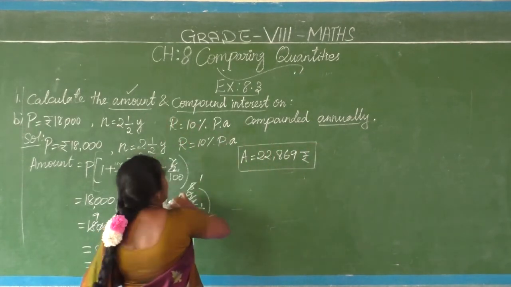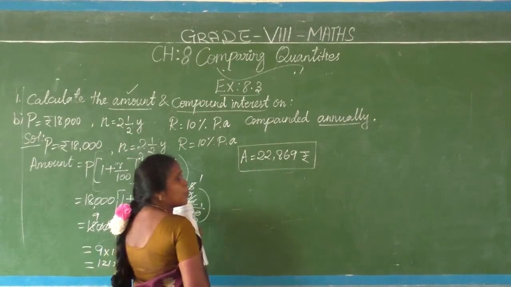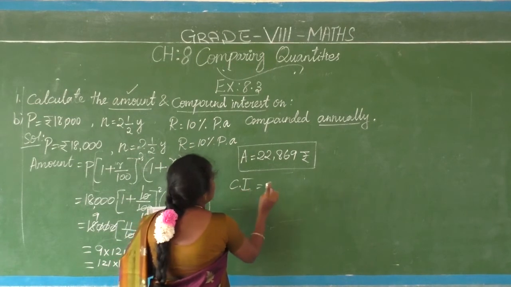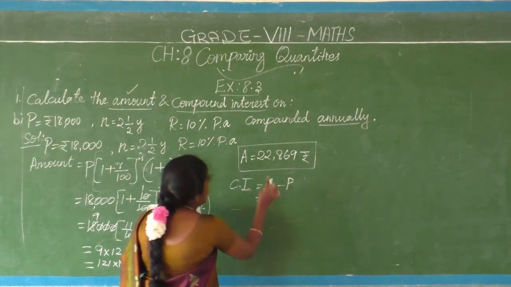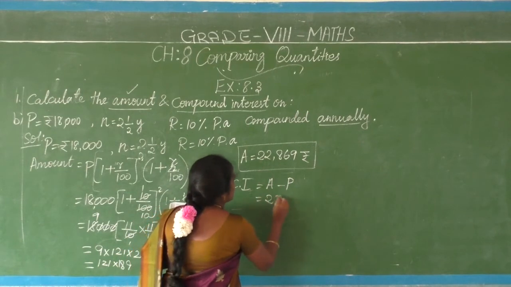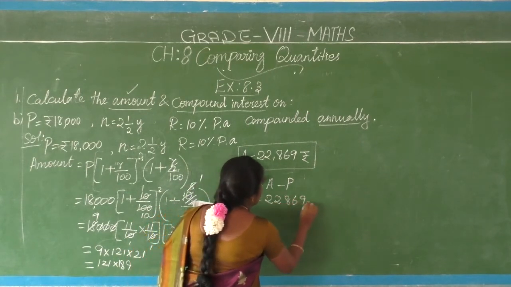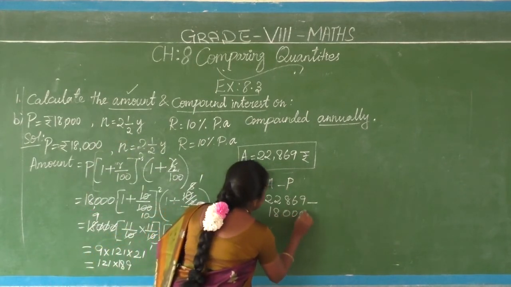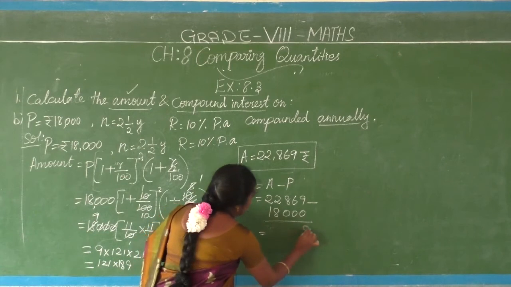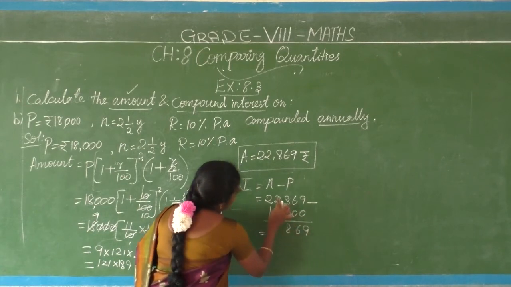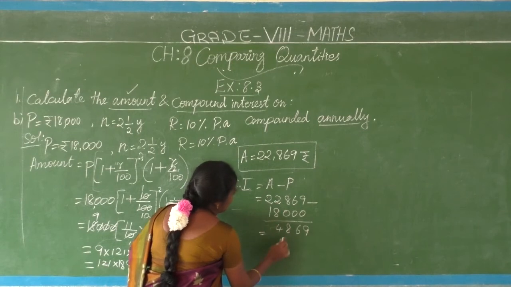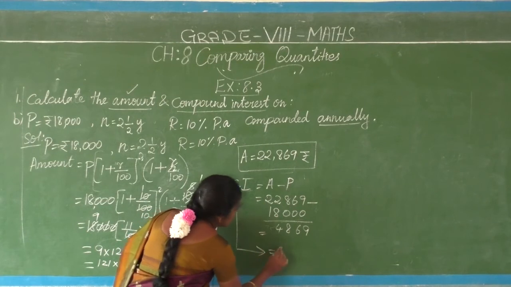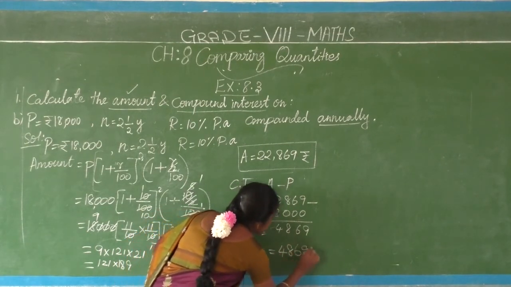Okay, first part over. Secondly, what are they asking? Find the compound interest for the given things. So what to do? Compound interest, we know the formula. What? Amount minus principal. So what is the amount? Just now we found, no? 22,869 minus principal 18,000. Subtract: 9 minus 8, 6 minus 8 needs borrowing, 12 minus 8 is 4, 1 minus 1 is 0. 4,869 is coming. Compound interest is 4,869 rupees.